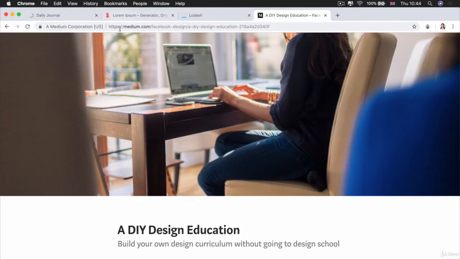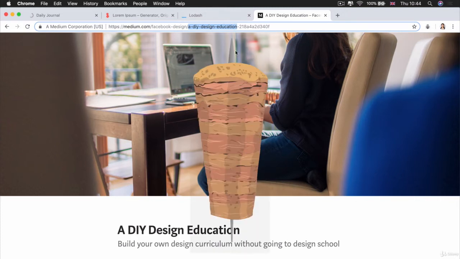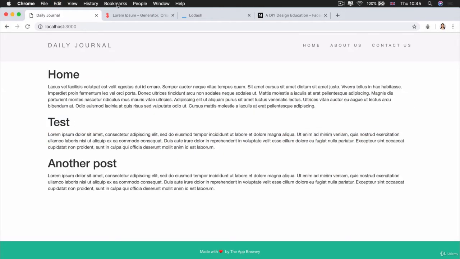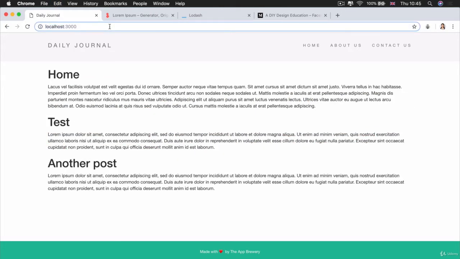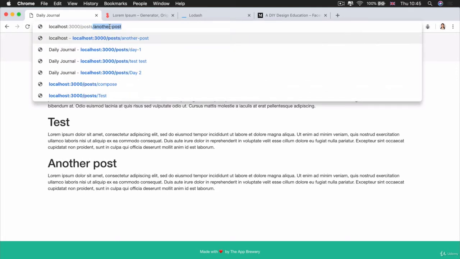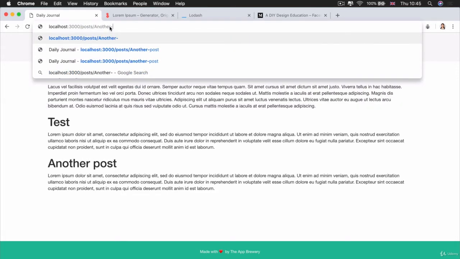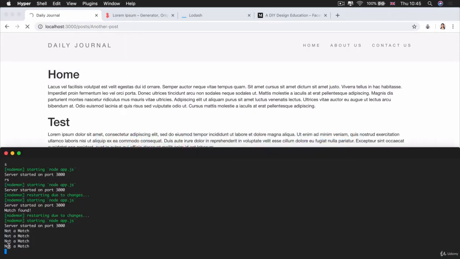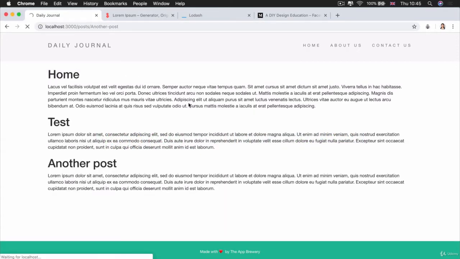The other problem we have is that when you look at some blog posts, say Medium, you can see that they use word-word as their formatting for the URL. And this is what we call kebab case in programming. Now, if I had a post that had two words in its title, and I tried to use kebab case on it, say /posts/another-post, then it's also going to be not a match, right? How do we solve this?